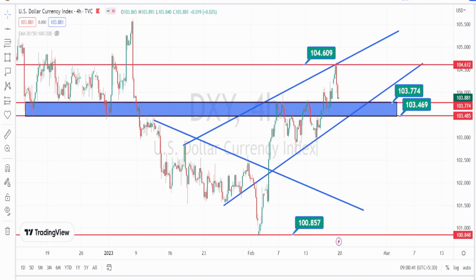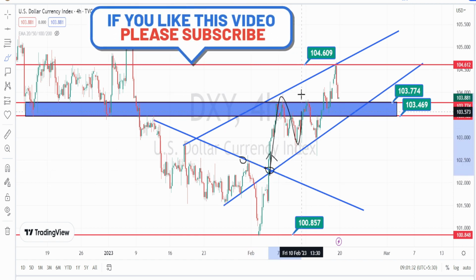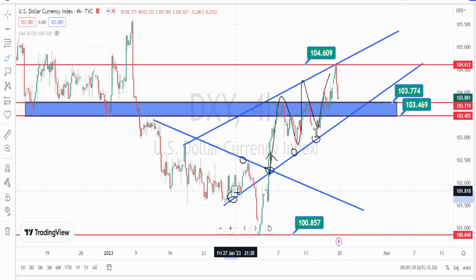I am in the 4 hours time frame of dollar index. I have already drawn the trend line of the price action. We can notice that the price action previously was respecting this trend line or the resistance line, and after breaking this resistance line or the trend line, we have noticed a price action to start its bullish side retracement, and we have noticed a price action to continuously trend on the bullish trend, taking support on this trend line or the support line from the past price action.